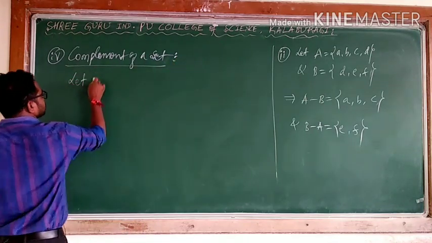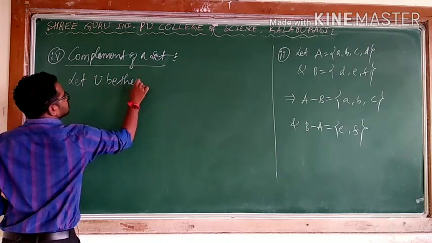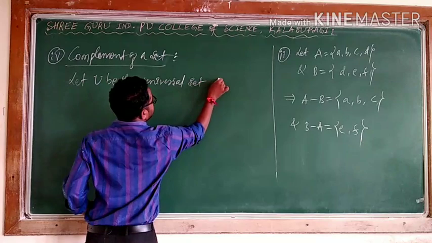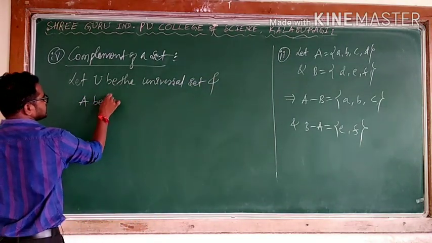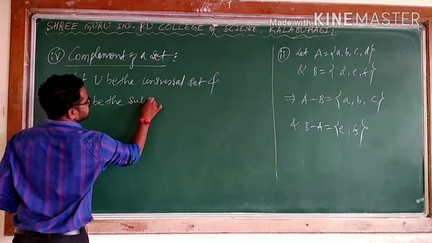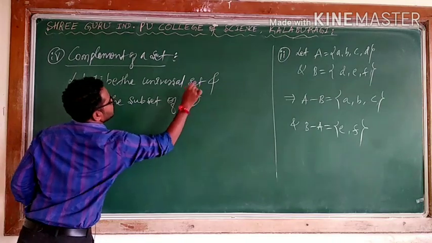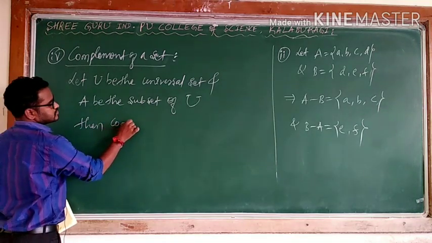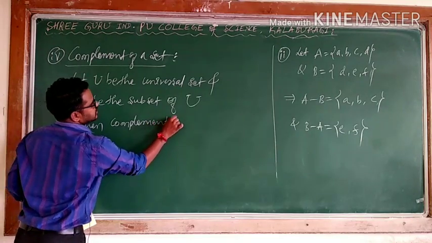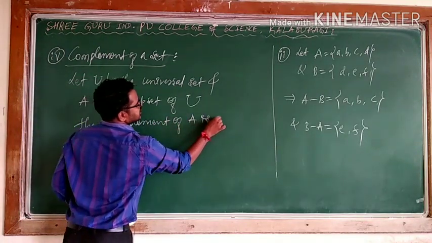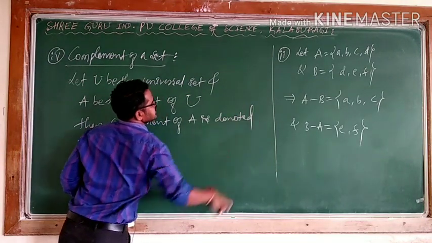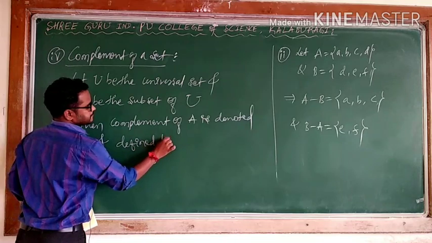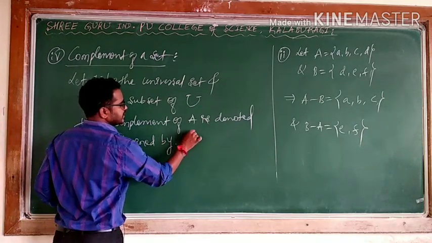Let U be the universal set and A be a subset of U. Then the complement of A is denoted and defined by A dash.